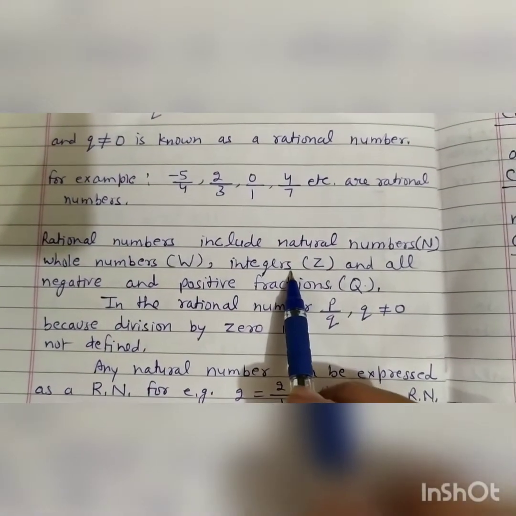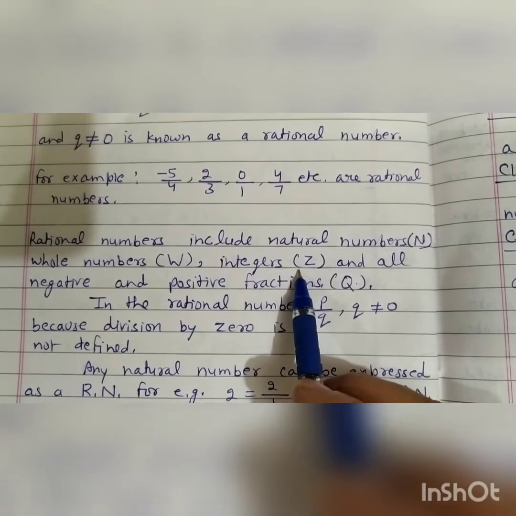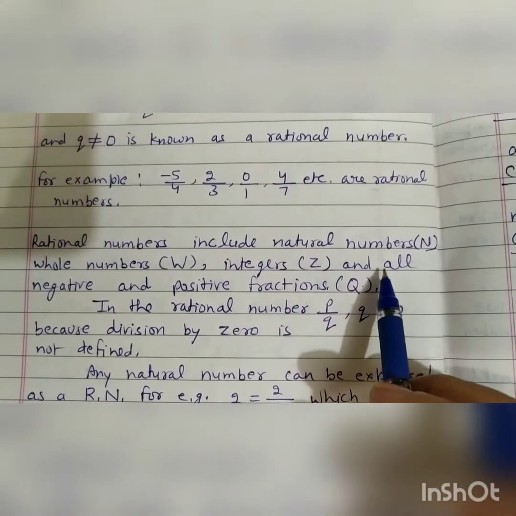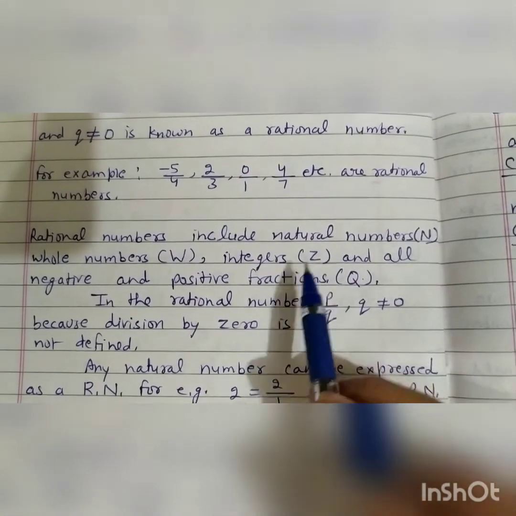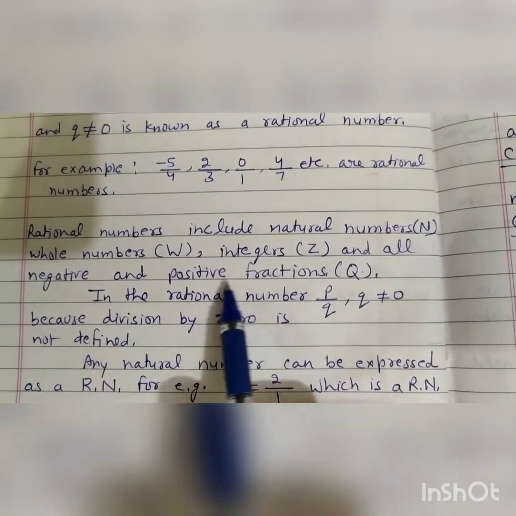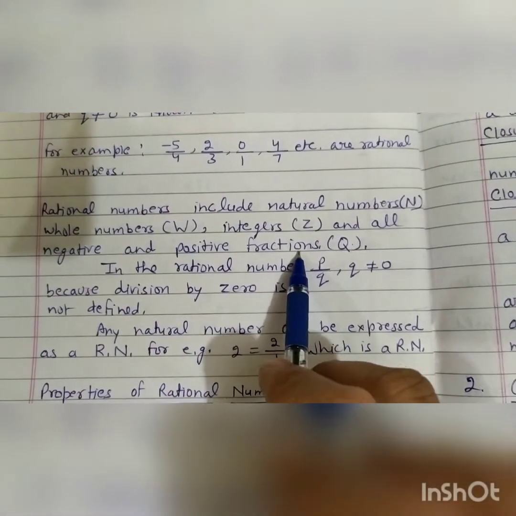What are integers? All positive numbers and negative numbers are known as integers. That is plus 1, plus 2, plus 3, plus 4, plus 5, plus 6, again counting numbers. And on the left hand side, minus 1, minus 2, minus 3, minus 4. These are known as integers. And all negative and positive fractions.